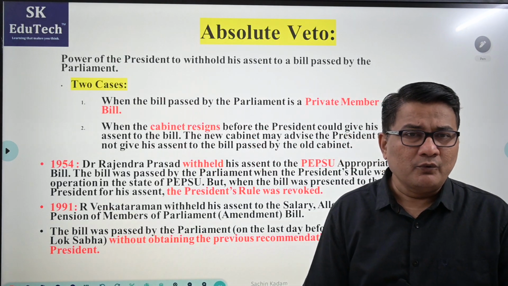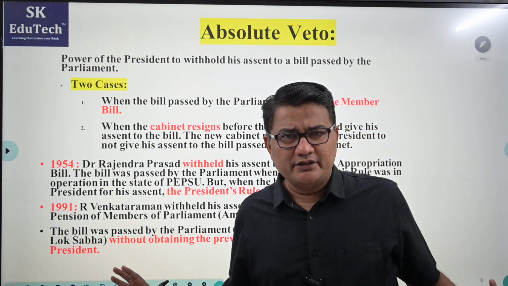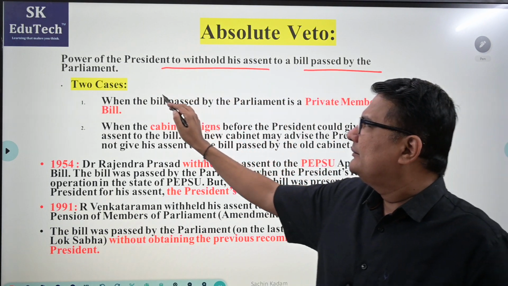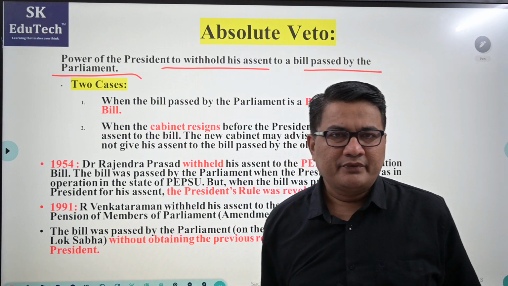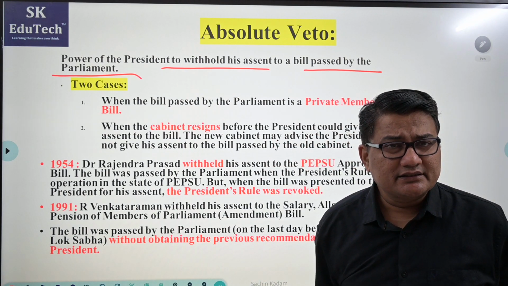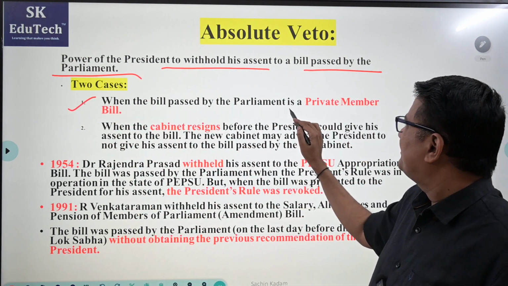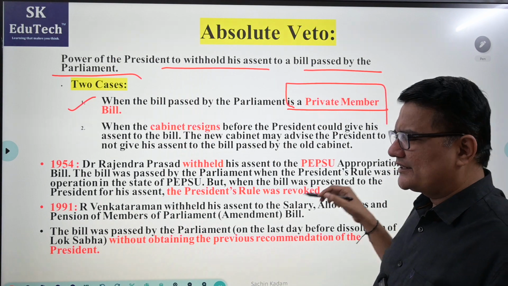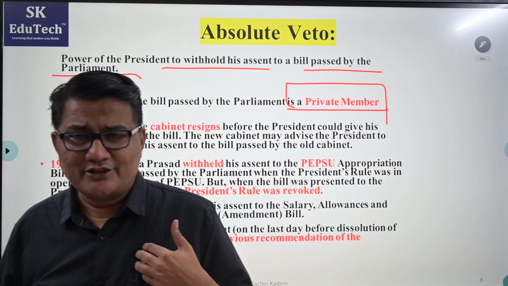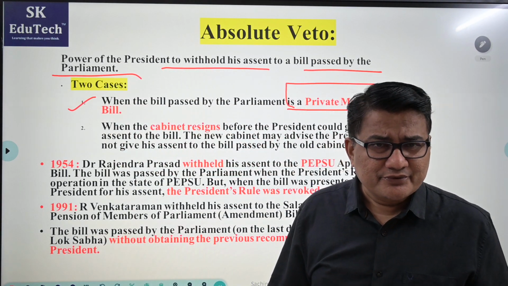Next, what is absolute veto then? As I said, absolute veto means here he is absolutely enjoying this particular power: the power of the President to withhold his assent to a bill passed by Parliament. Now, are there any cases? Yes. In 2 cases, he has absolute veto. First, if the bill passed by Parliament is a private member bill. Then comes the next question. What do you mean by private member? Listen carefully. Private member does not mean me and you. Private member means anyone other than the government in the house.